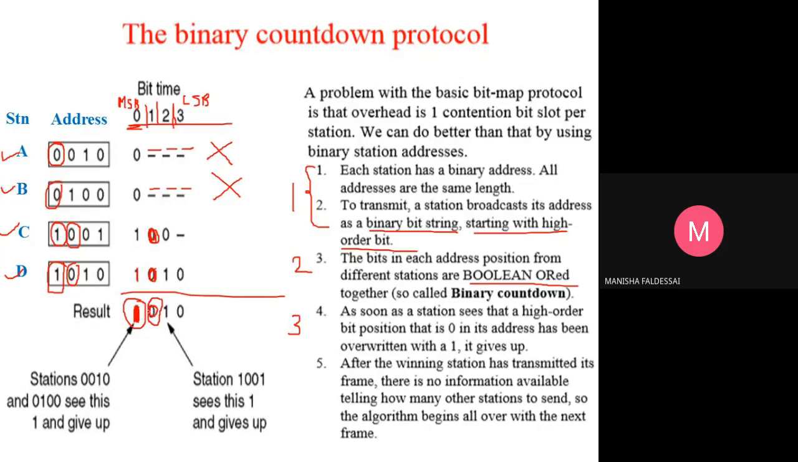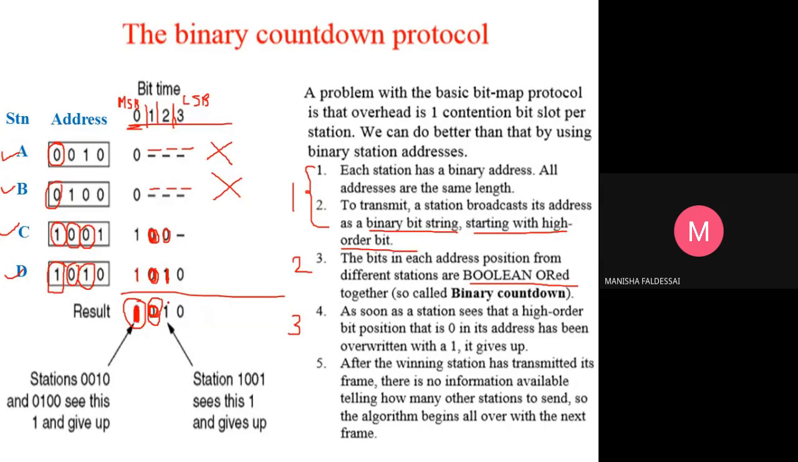Okay, then the result is 0. Now C sees that the result is 0 and I'm also having 0, right? So it puts the next bit, that is the next higher order bit, that is 0. Then coming to station D, it also sees the result 0 and sees that I am also having 0. Okay, so it puts the next bit 1.